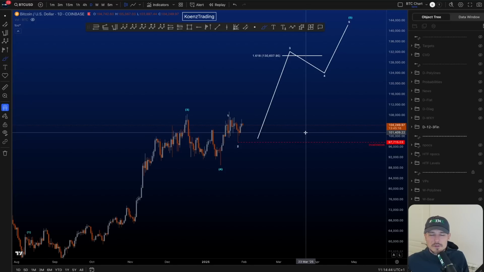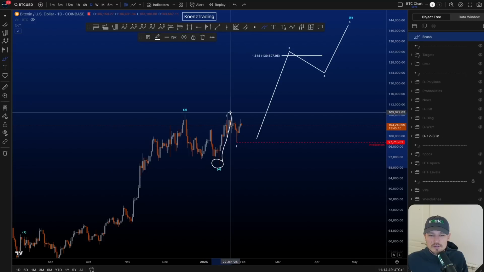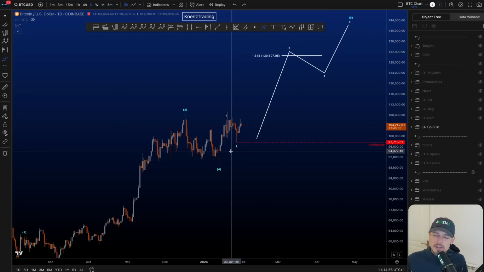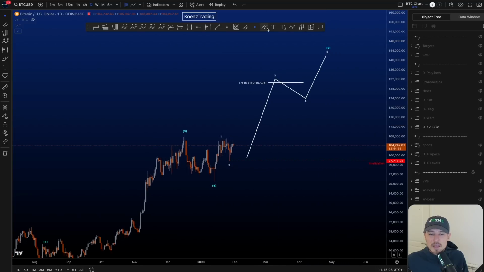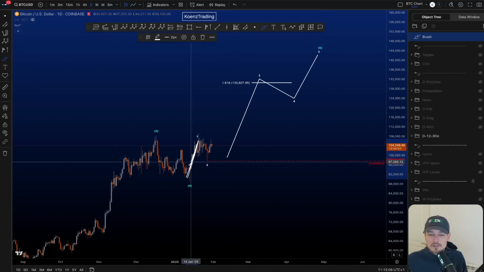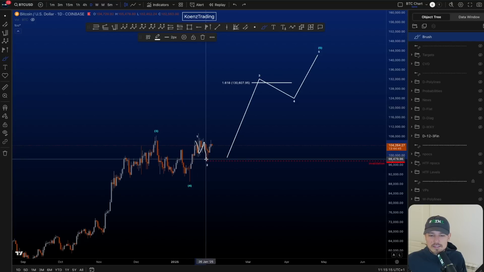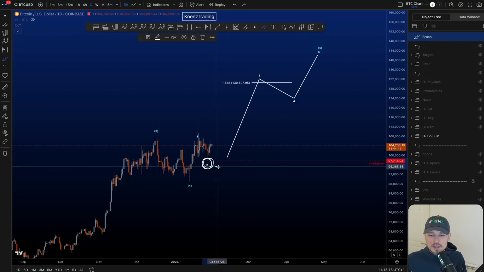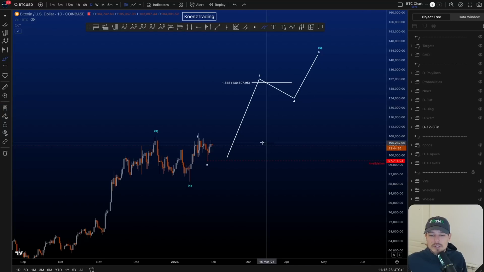Now the probabilities for this scenario are impacted because of this move here to the upside from 89k to basically the all-time high. This move on the lower time frames does count better as a 3-wave corrective zigzag family structure compared to a very nice impulsive structure. So this is something we have to keep in mind because in this scenario you need this to be a 5-wave impulsive structure, and then you count a WXY on the lower time frames, which then is a running flat X and a zigzag to preferably finish your wave 2 at the low, which is the reason why the invalidation for this scenario now is at 97.7k.